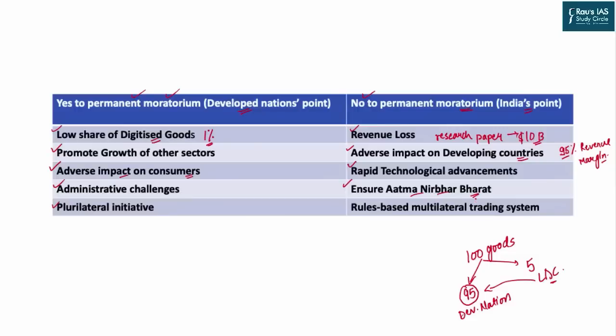So, indigenization, promotion to the domestic entrepreneurship, Skill India movement, Make in India movement and others will get a boost once there is a custom duty imposed on the imports coming by e-commerce platform. The last one is that India has always supported the rule-based multilateral trading system to function under the WTO regime, instead of the plurilateralism supported by the developed nations.